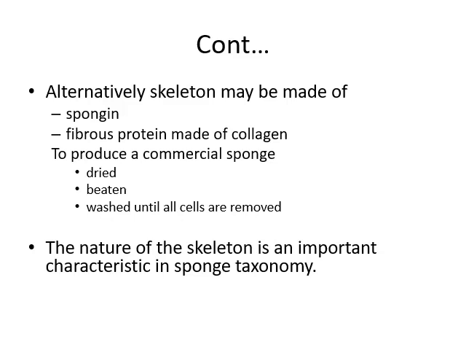Alternatively, the skeleton may be made up of spongin, a fibrous protein made up of collagen. To produce a commercial sponge, you have to dry the sponge, beat the sponge and wash it until the cells are removed. The nature of the skeleton is an important characteristic in sponge taxonomy.